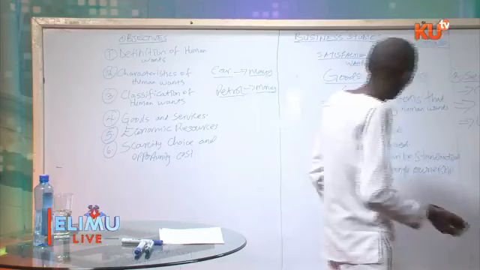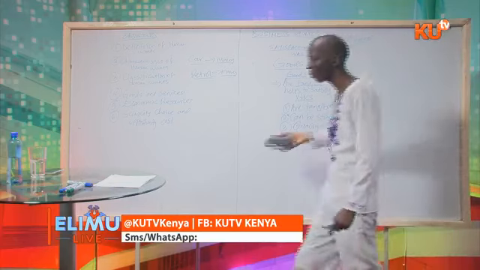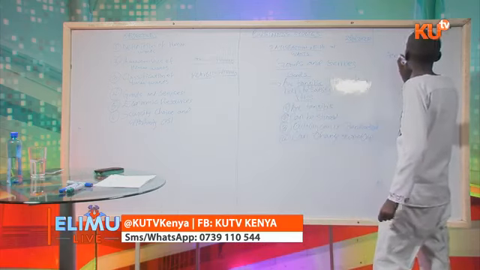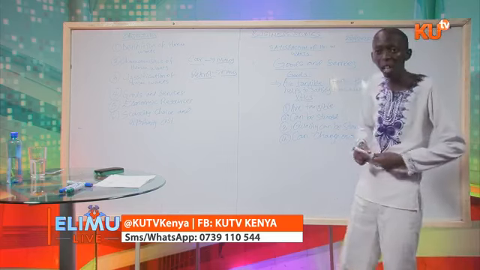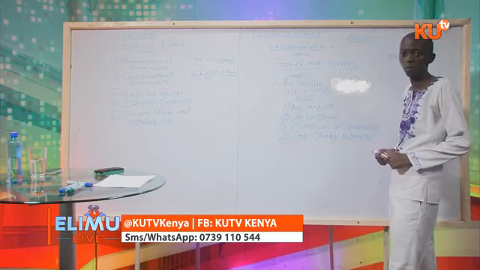Let us look at services, because both of them, goods and services, are required in satisfying human wants. So we said goods are tangible items.